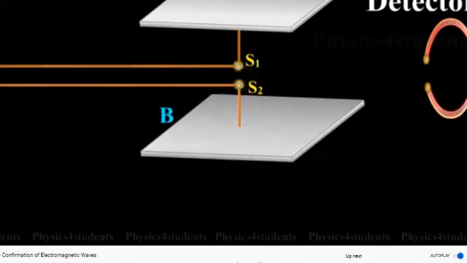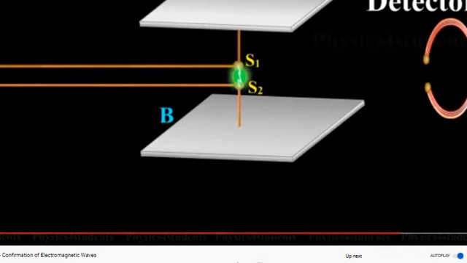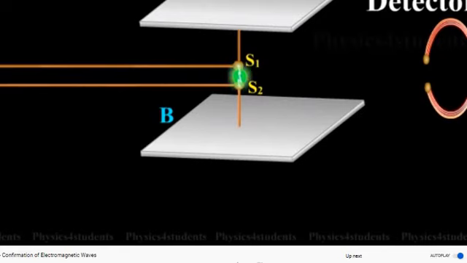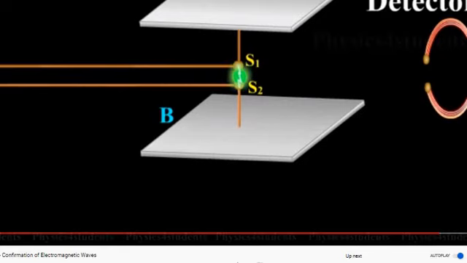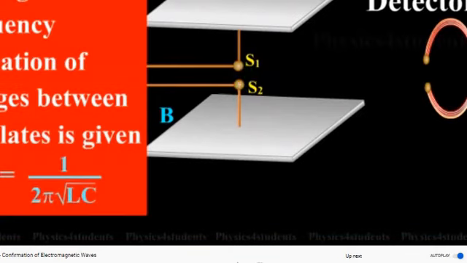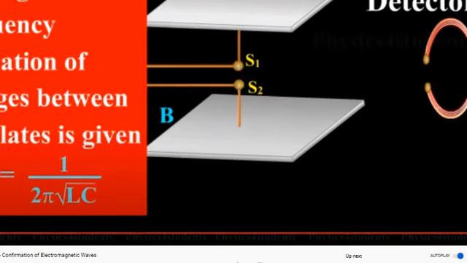Here the plates A and B act as a capacitor having small capacitance value C, and the connecting wires provide low inductance L. Then the high frequency oscillation of charges between the plates is given, electromagnetic waves are generating, and then they are detected.